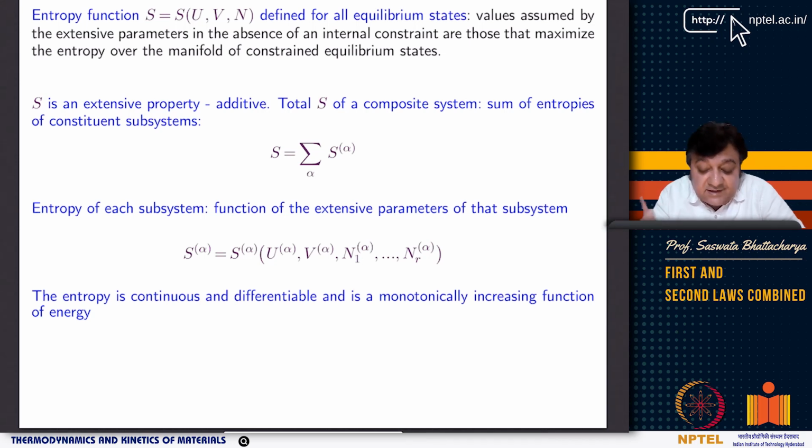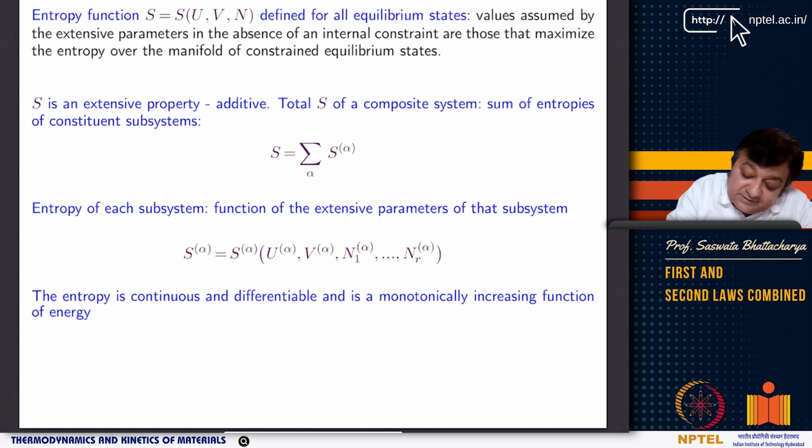S itself is an extensive variable, and it is a function of other extensive variables U, V, and N. The values assumed by the extensive parameters in the absence of internal constraints are those that maximize the entropy over the manifold of constrained equilibrium states.